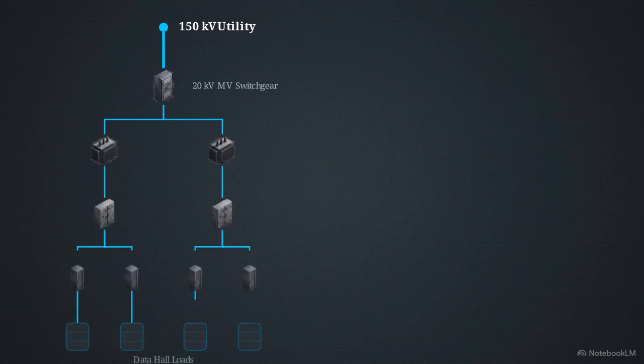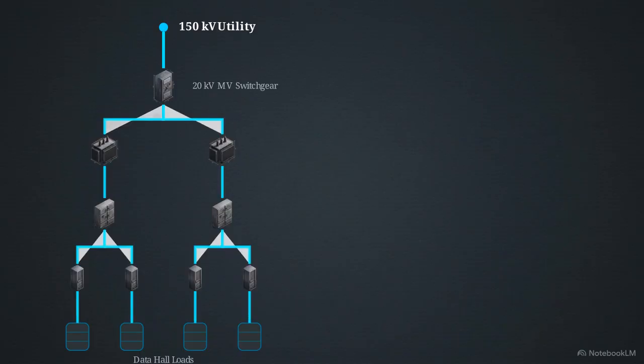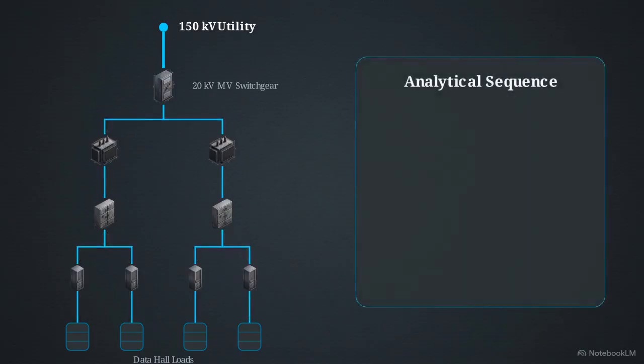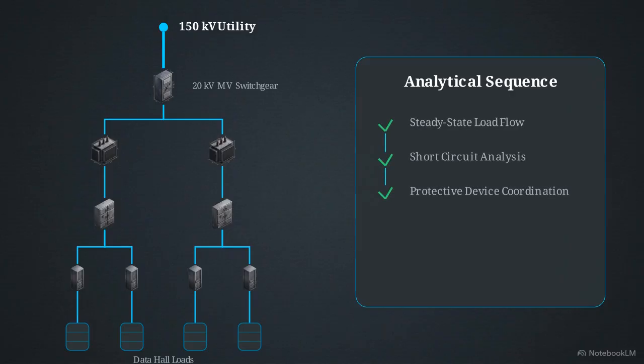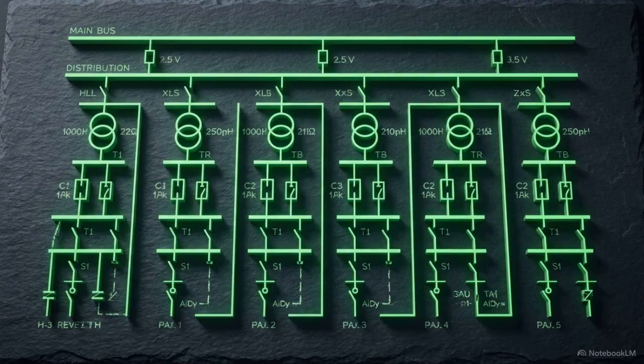We establish the baseline system by mapping the facility's topology. Power flows from a 150 kilovolt utility grid, steps down to a 20 kilovolt medium voltage switchgear, passes through transformers to low voltage switchboards, UPS units, and final data hall loads. Once mapped, we execute a strict analytical sequence: steady-state load flow, short circuit analysis, protective device coordination, arc flash evaluation, and harmonic studies. Executing this sequence guarantees the electrical network maintains stability, selectivity, and safety across vastly different operating states.